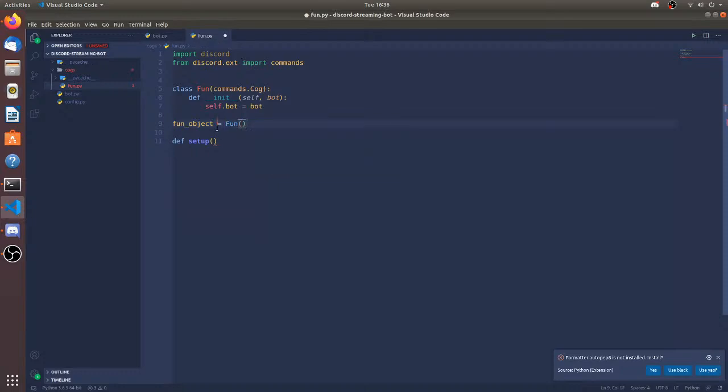The fun object will have a different bot, and fun object 2 will also have a different bot variable. So the self.bot of this one is maybe different from this one. It's a pretty advanced concept and not for Python beginners, and it's the object-oriented programming feature of Python. I'm going to talk about that in a different video, and you can also search that on Google.